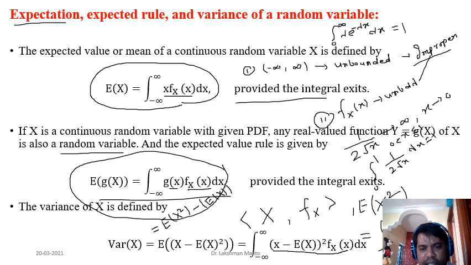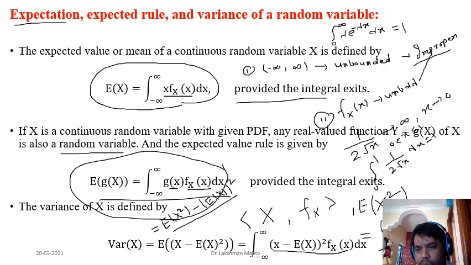So for the discrete case I had already given this equality; it is also valid for the continuous case as well. What is the application of this? It is very easy to calculate the expectation of x. It is also very easy to calculate the expectation of x square. So expectation of x square.